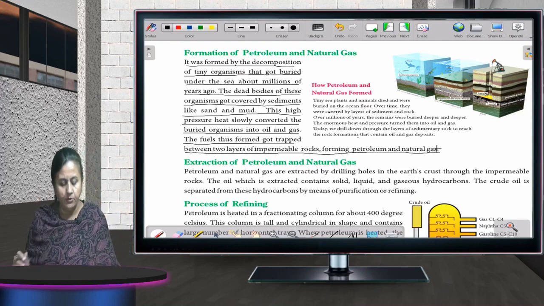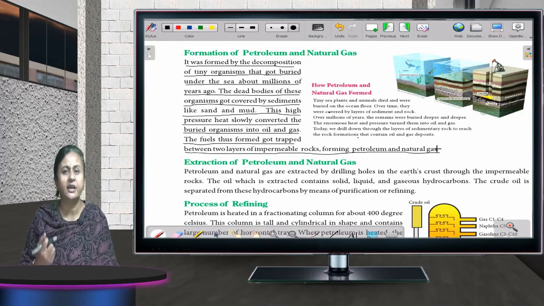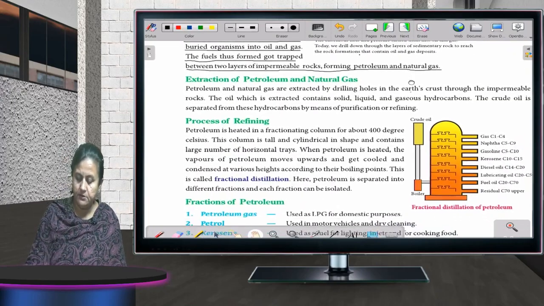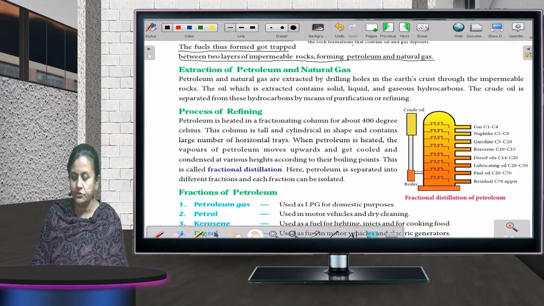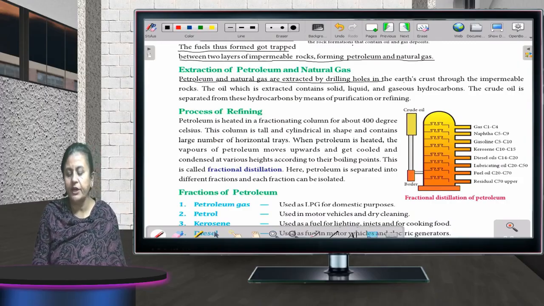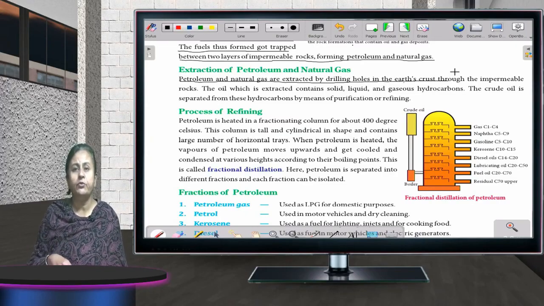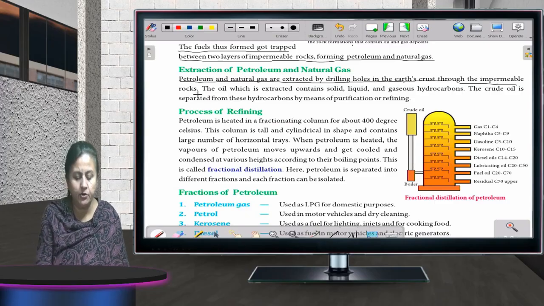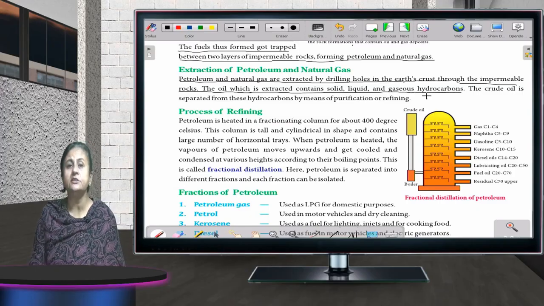Okay. Now, extraction of petroleum and natural gas. How do we get this natural gas and petroleum out? You can see on your screens also. Petroleum and natural gas are extracted by drilling holes in the earth crust. Wherever we find this petroleum and natural gas, we drill holes in the earth crust. Big drilling machines are there, through the impermeable rocks. The oil which is extracted contains solid, liquid and gaseous hydrocarbons.